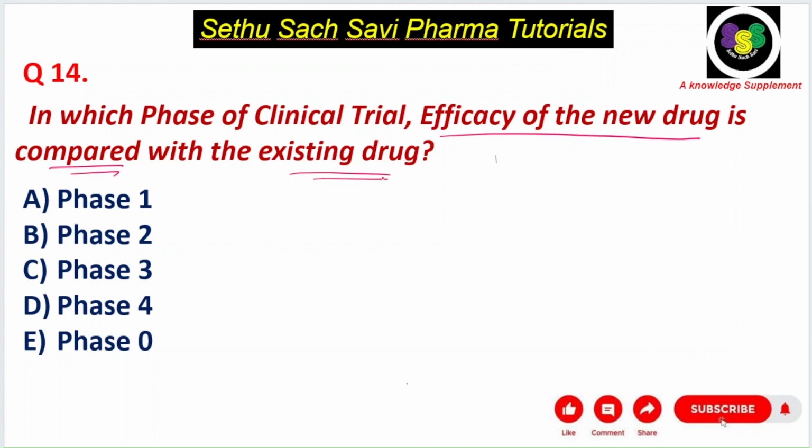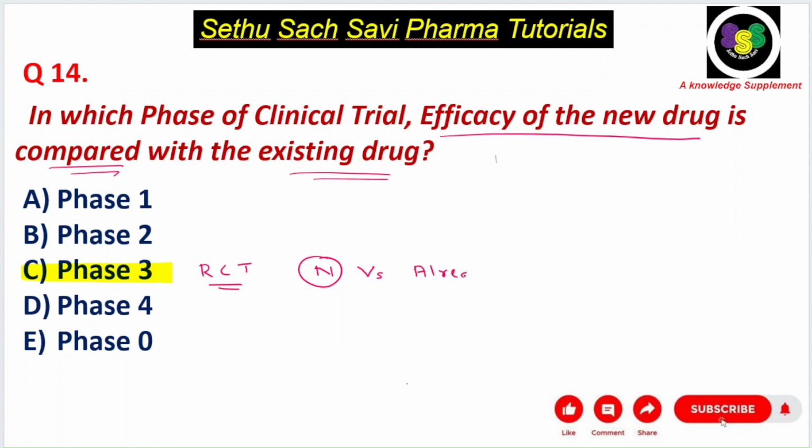This is an important question. Which phase of clinical trial compares the efficacy of a new compound or drug with the existing drug? The answer for this question is phase 3 trial. I told you in phase 3 it is a randomized control trial. Here the new drug will be checked against the already existing drug.